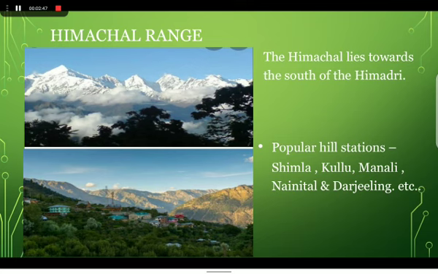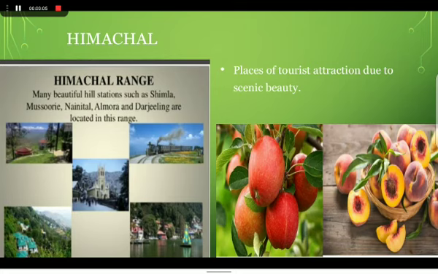The second range of Himalayas is the Middle Himalaya or the Himachal, lies towards the south of the Himadri. Many popular hill stations such as Shimla, Kulu, Manali, Nainital, and Darjeeling are situated in these mountain ranges. These are the places of tourist attraction due to scenic beauty and favorable climate for growing temperate fruits like apples and peaches.